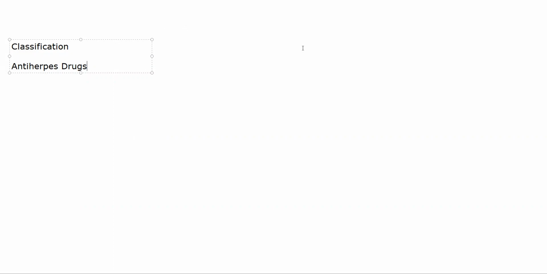We have human herpes virus 6, which is called HHV6, and HHV7. There is a Kaposi sarcoma virus, which is associated with herpes virus. So anyway, there are a number of herpes viruses. The drugs that we'll discuss specifically will work very well on herpes virus type 1 and type 2. Okay, so anti-herpes viral drugs.